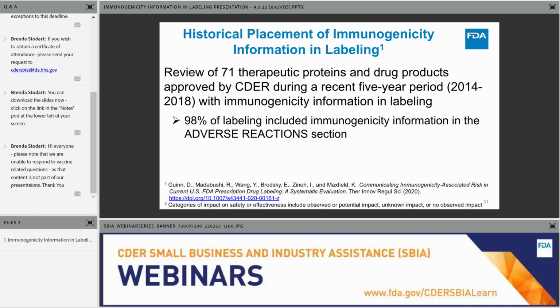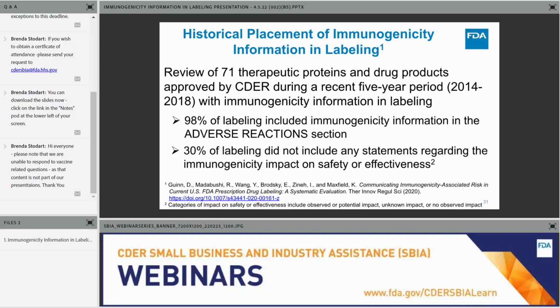So that was one of the things we wanted to potentially address in the guidance going forward. Secondly, one of the other findings is that although 70% of labeling included an impact statement on safety and/or effectiveness, 30% did not. Here I'm defining impact on safety or effectiveness as the labeling having a clear statement that there was an impact or a potential impact, or we didn't know there was an impact, or after a determination there was no